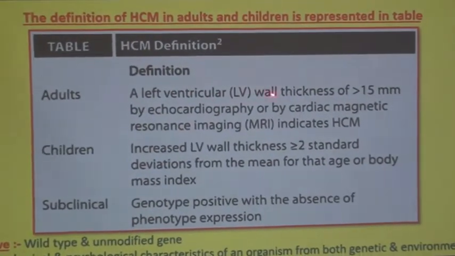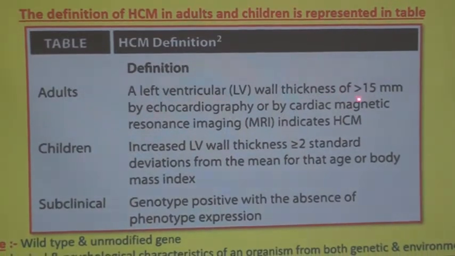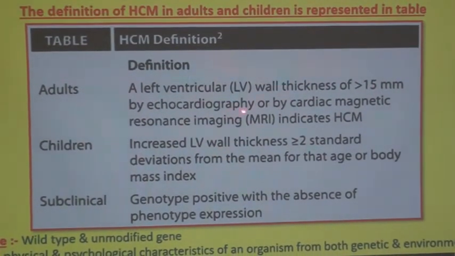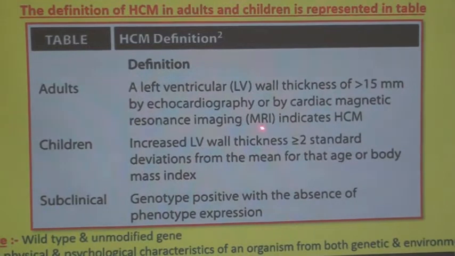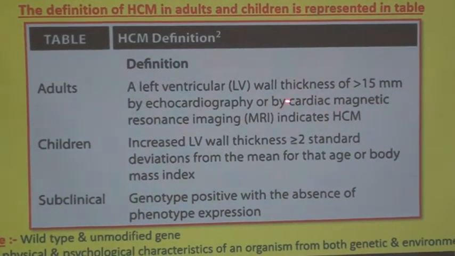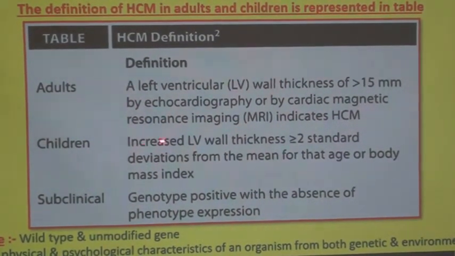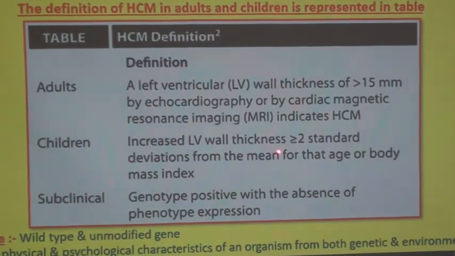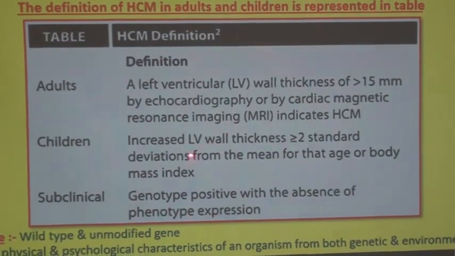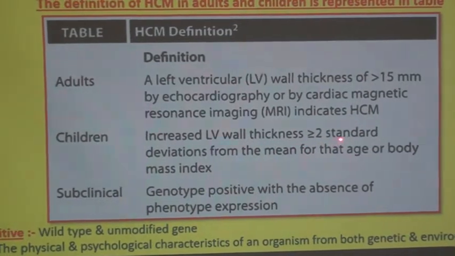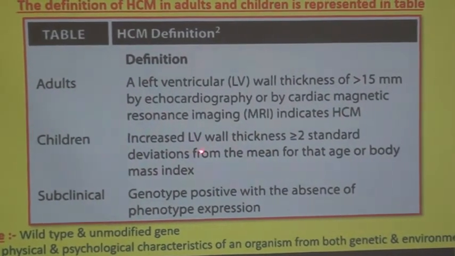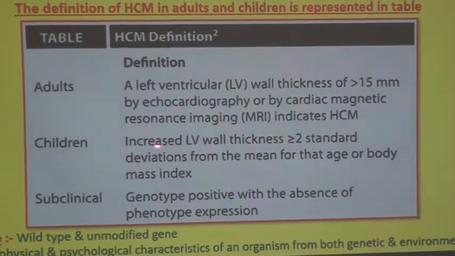A left ventricular wall thickness of more than 15 mm by echo or by MRI indicates HCM. And in children, increased LV wall thickness more than 2 standard deviations from the mean for that age or body mass index.